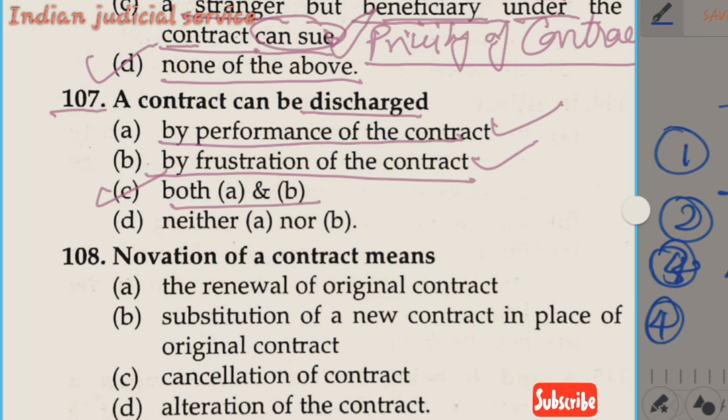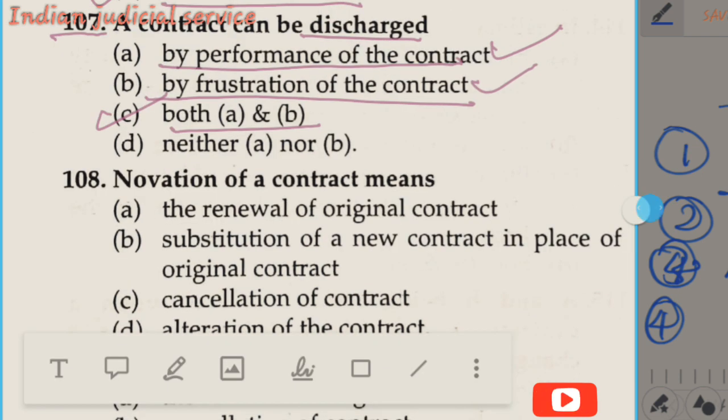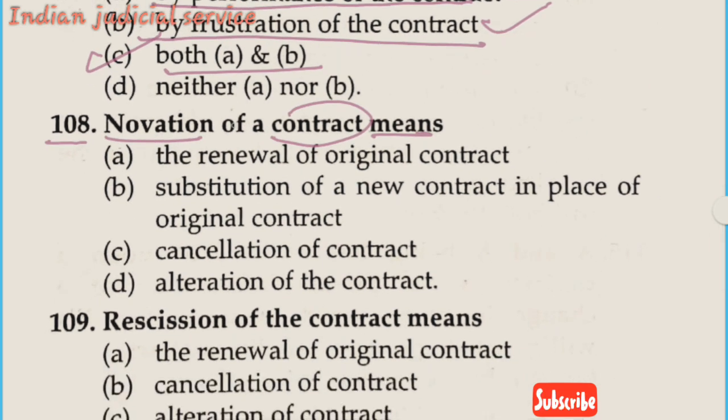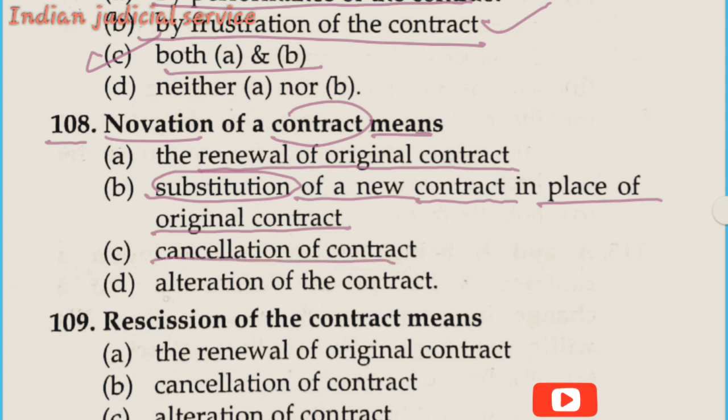Now the next question, question number 108. The novation of contract means, option A, renewal of original contract. Option B, the substitution, this is very important, substitution of a new contract in place of the original contract. Option C, cancellation of contract. Option D, alteration of the contract. So it is clear, novation means a substitution of a new contract in place of the original contract, and so our answer is option B.